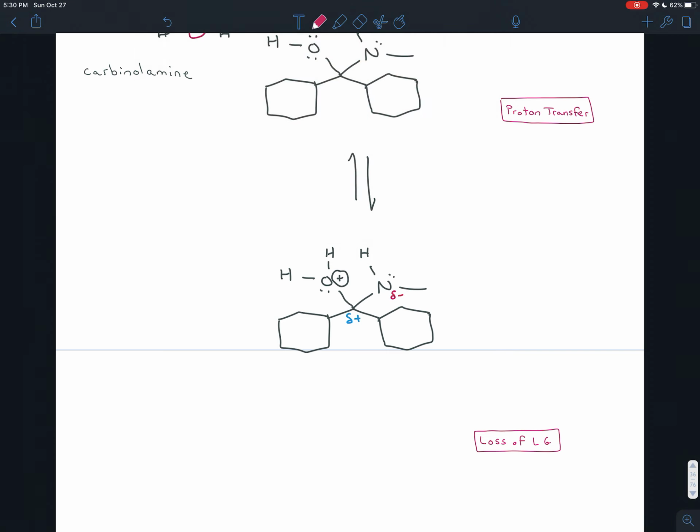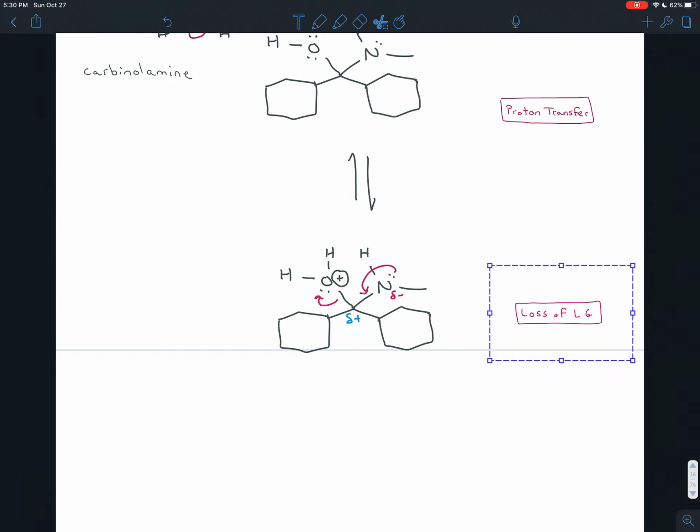And so the nitrogen, which is slightly negative, has been eyeballing it this whole time, trying to form a second bond to it. But the other thing bonded pushes it back. Well, now that the other thing is a good leaving group, when it tries to form a pi bond toward the positive charge, that kicks the leaving group off. And we get loss of a leaving group.